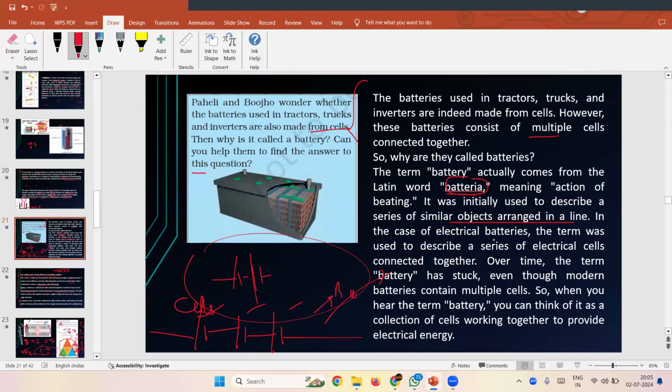In case of electrical batteries, the term was used to describe the series of electrical cells connected together. Over time, the term battery stuck. Even then, modern batteries contain multiple cells. So when you hear the term battery, you think it has a collection of cells. Wherever you say battery, it means they have a collection of cells inside them. Okay? Okay, ma'am.